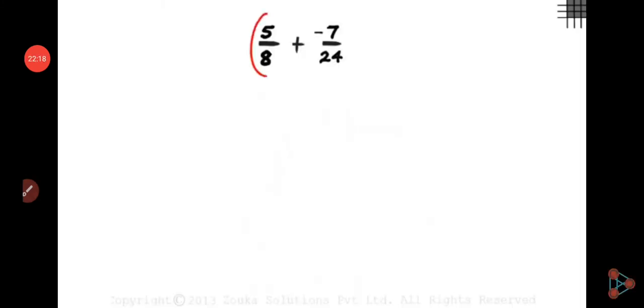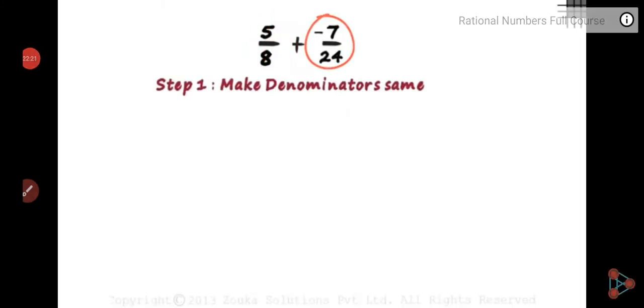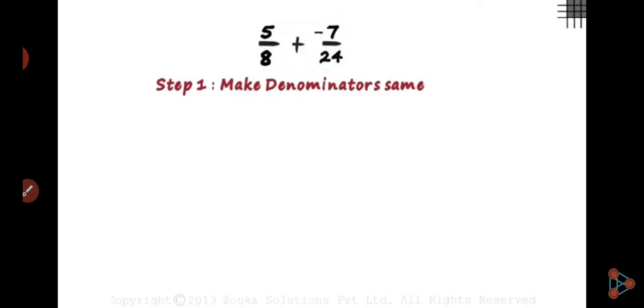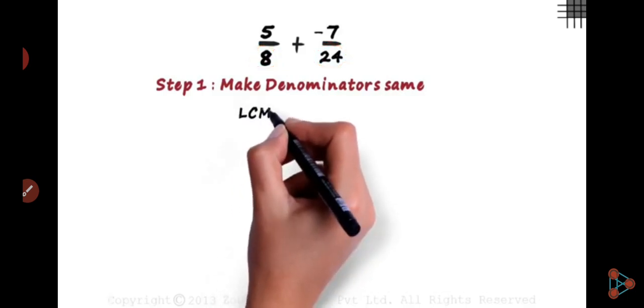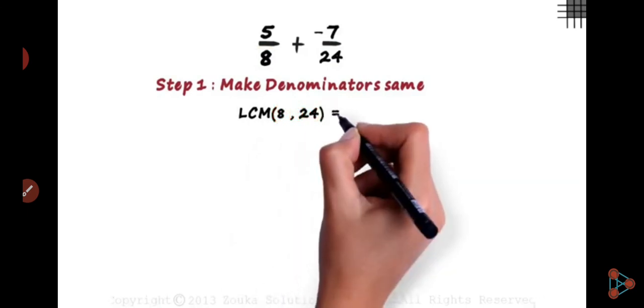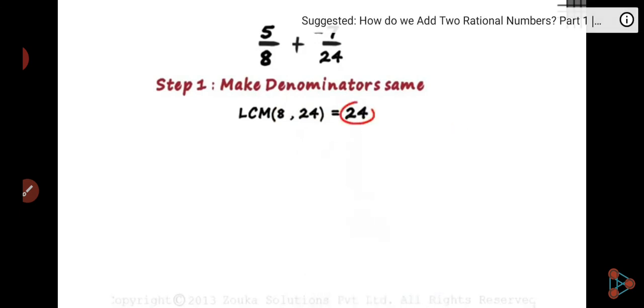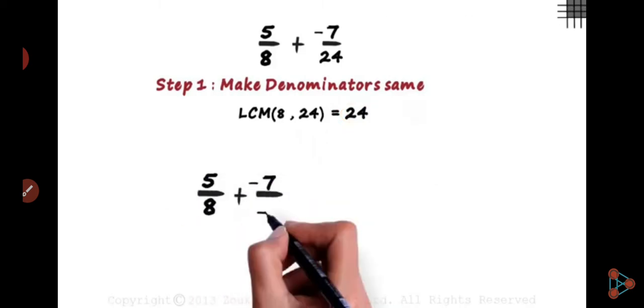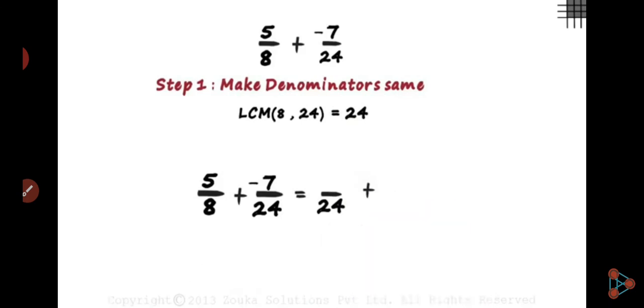If the numbers are of this type, 5 by 8 and minus 7 by 24, make the denominator the same. The method is the same. First, the LCM of 8 and 24. Our LCM is 24 because 24 is a multiple of 8. The greater number is the LCM. The LCM of 8 and 24 is 24 because 24 comes in the table of 8. Understand? So 5 by 8 minus 7 upon 24.